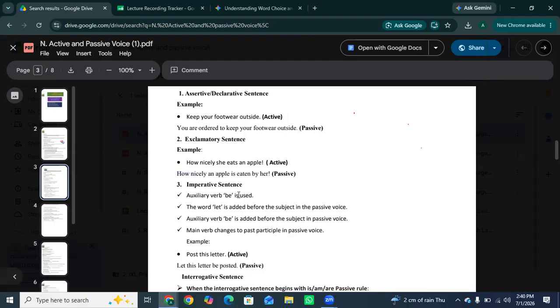Okay? So the next one is imperative sentences. Okay, these are the sentences used to give a direct command, an order, or a piece of advice.